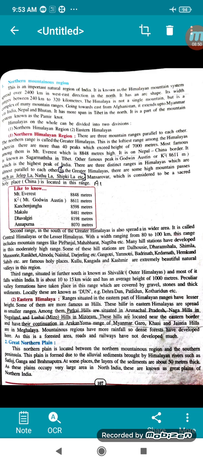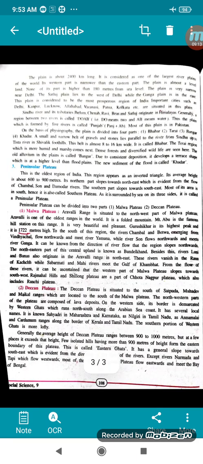These rivers flow from the Himalayas and bring alluvial sediments, and these layers of sediments are about 50 meters thick. They occupy a larger area of North India, and that is what is called the Great Plains of North India.